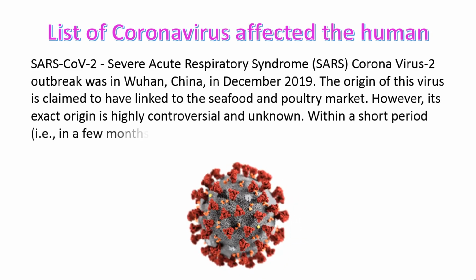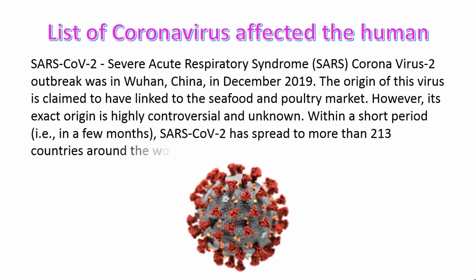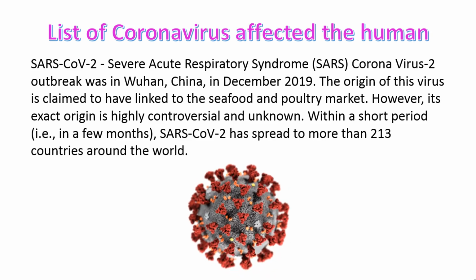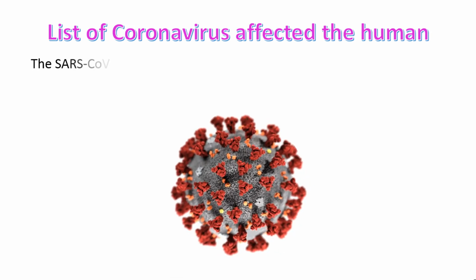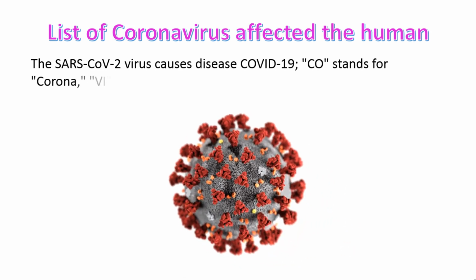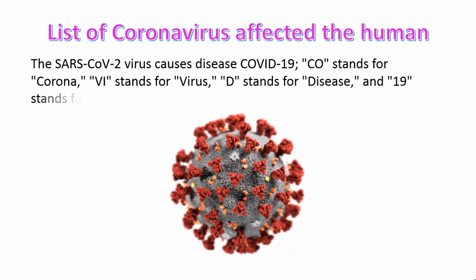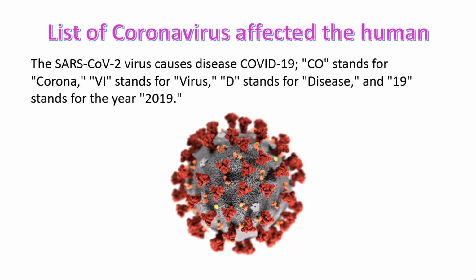Within a short period, in a few months, SARS-CoV-2 has spread to more than 213 countries around the world. The SARS-CoV-2 virus causes the disease COVID-19. CO stands for corona, VI stands for virus, D stands for disease, and 19 stands for the year 2019.